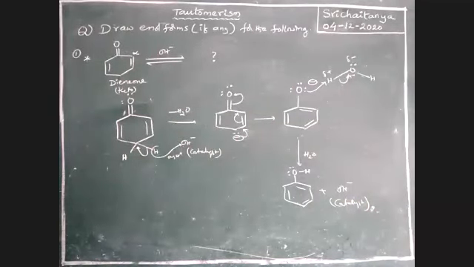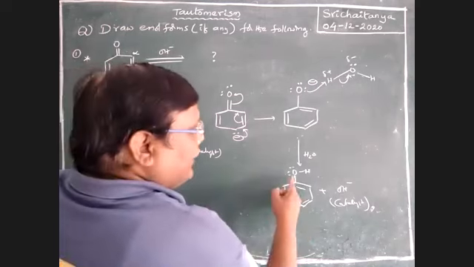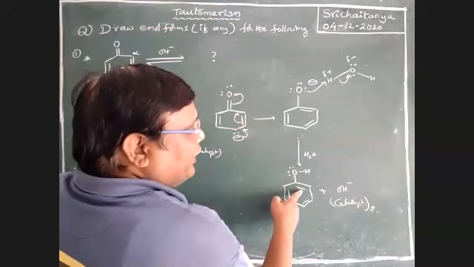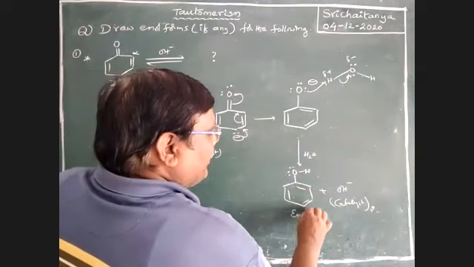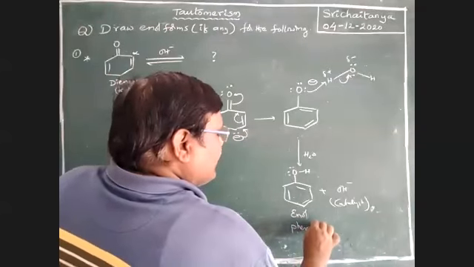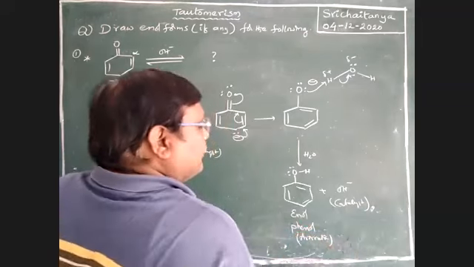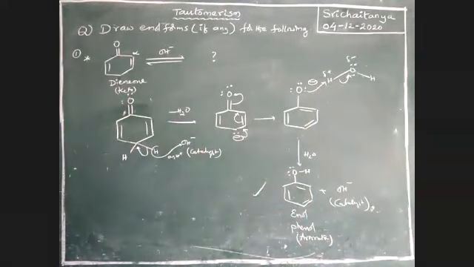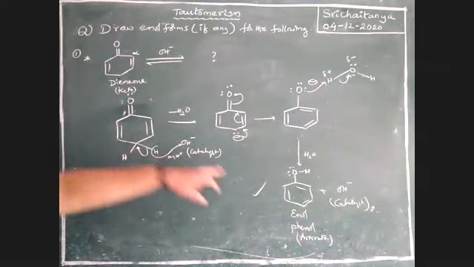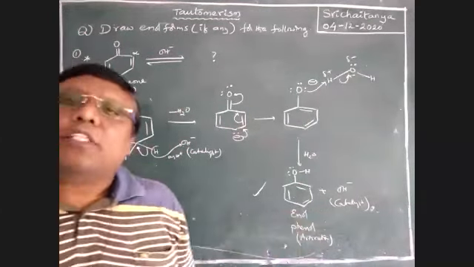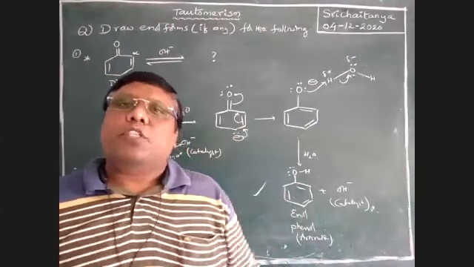Therefore, it is a carbon having OH and a double bond. It is the enol form, nothing but phenol, which is aromatic. So this is the final product, boys. That means the keto form is changed to the enol form. Here, tautomerism is possible.